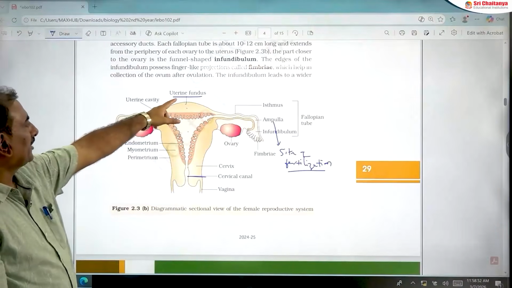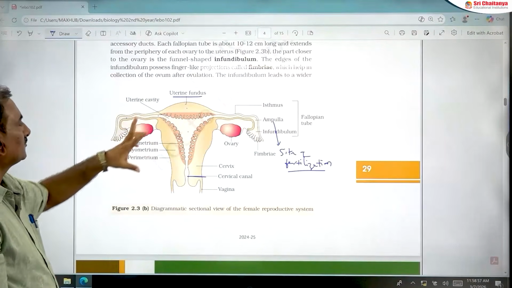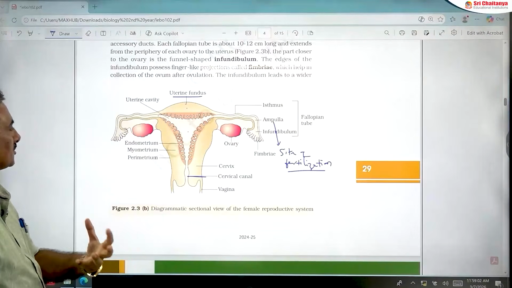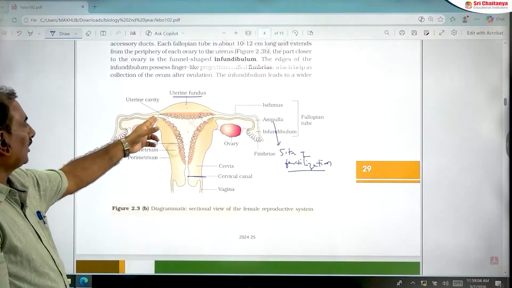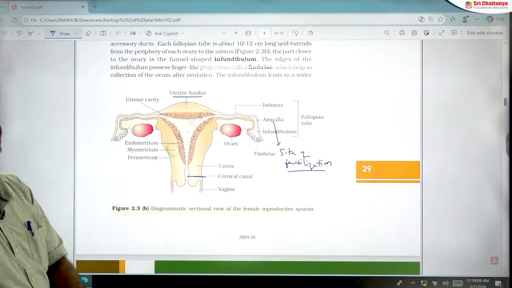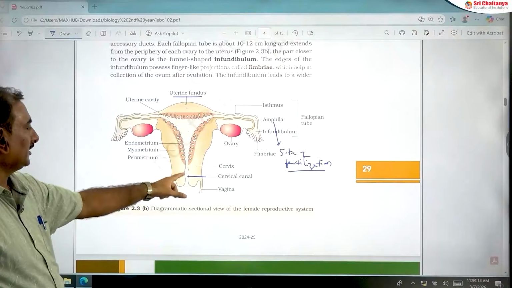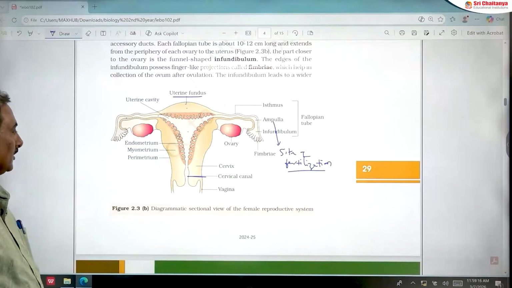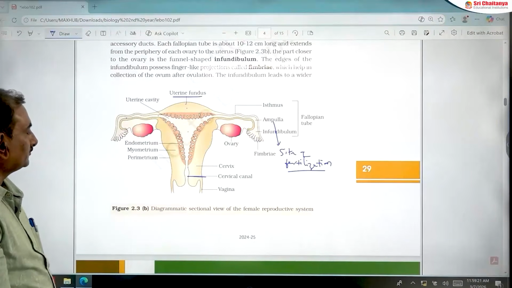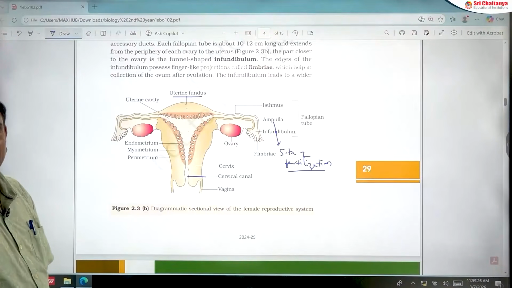The uterine fundus is the anterior dome-shaped part of the uterus. This is very important. Which part of the fallopian tube opens into the fundus? The isthmus opens into the uterine fundus. This is the body of the uterus. This is the cervix, which contains a canal known as the cervical canal. The cervical canal opens into the vagina. The cervical canal plus the vagina together form the birth canal. This is also an important area.